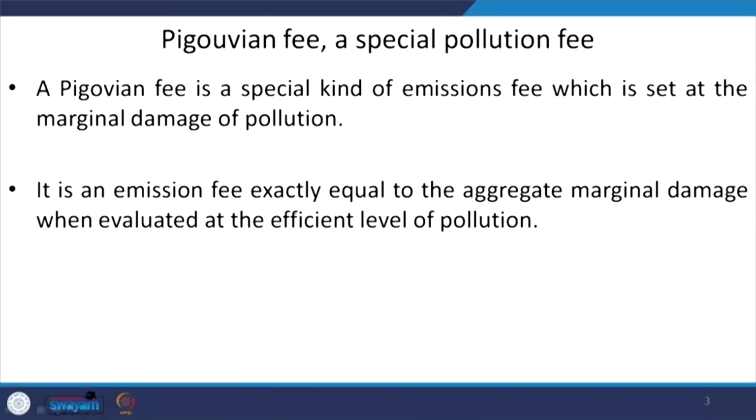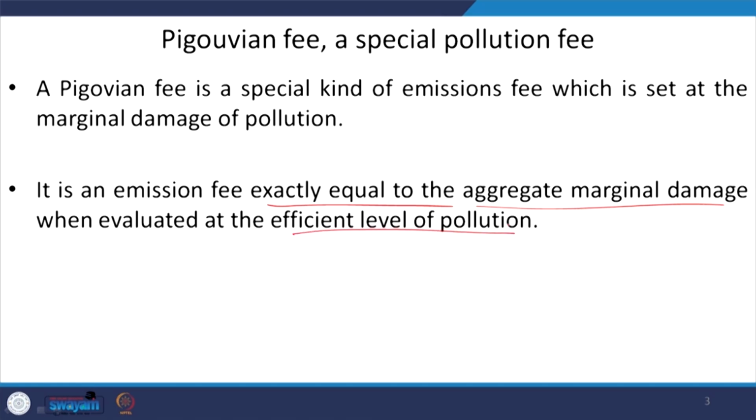So, as you understand, and we have already discussed in the Pigouvian fee or Pigouvian tax lecture, that it is a kind of emission fee, and this emission fee is determined at the marginal damage of the pollution itself. And moreover, this emission fee is exactly equal to the aggregate marginal damage, when it is evaluated at the efficient level of pollution, right.